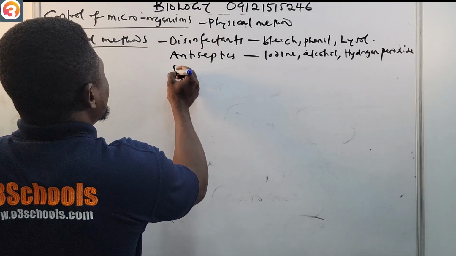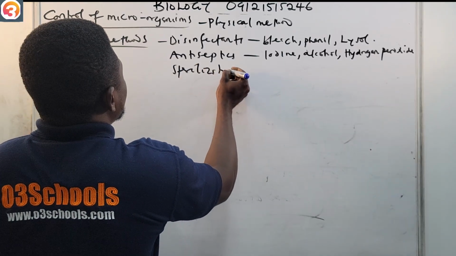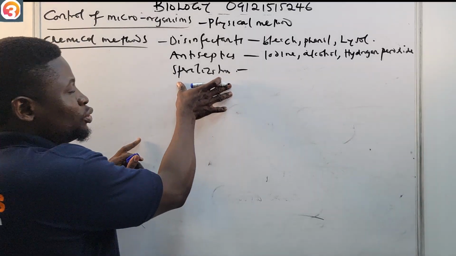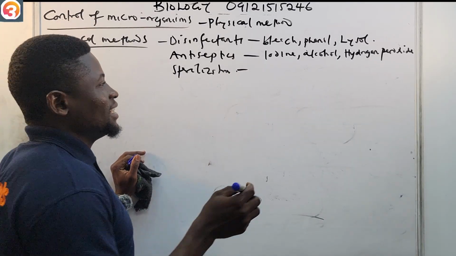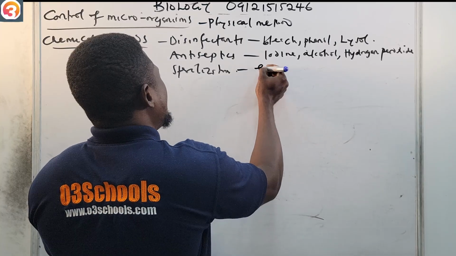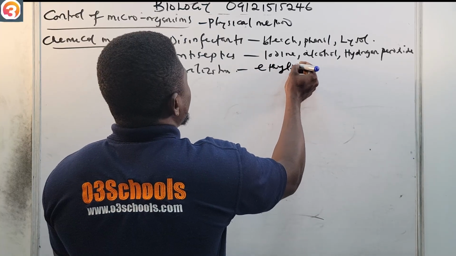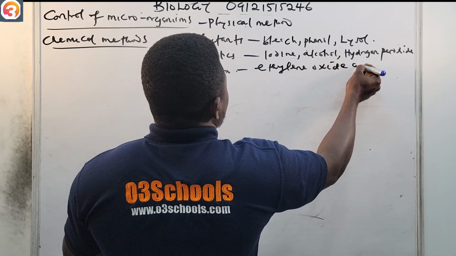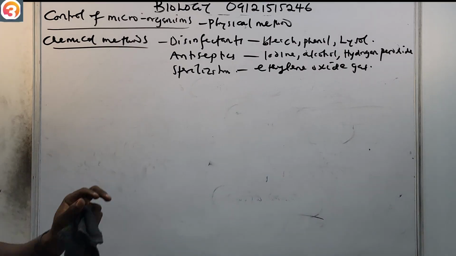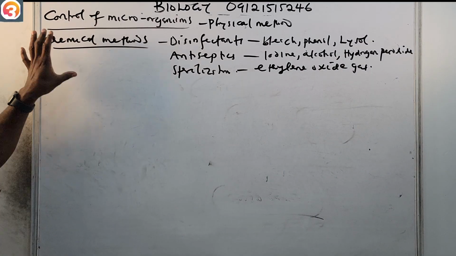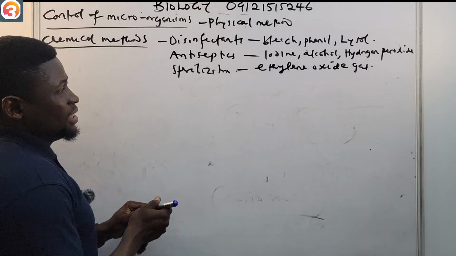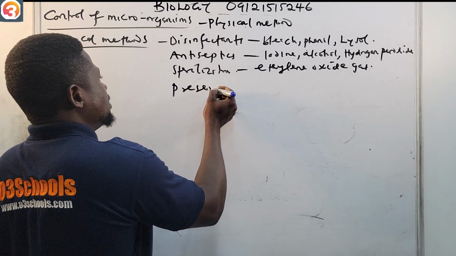We can also carry out sterilization by using sterilizing agents, like ethylene oxide gas. So we can carry out sterilization by using this ethylene oxide gas. Let's continue with chemical methods. Likewise, we can use preservatives.